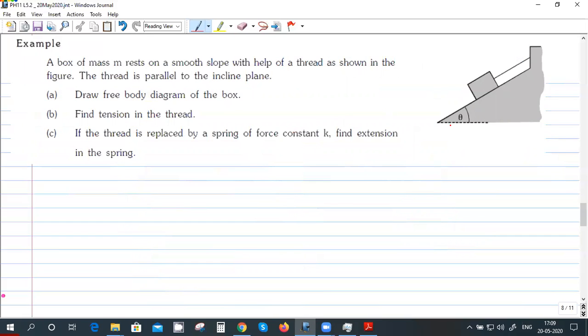Same thing, try this one. Smooth slope, so no friction. Okay, free body diagram of the box. This is the box. Tension in the thread. And then if the thread is replaced by a spring of force constant K, what is the extension in the spring?